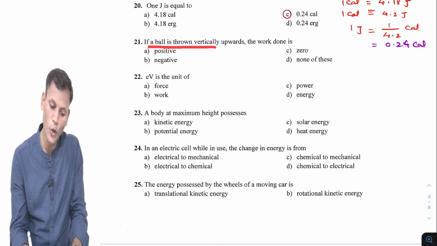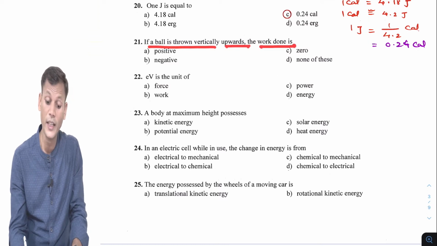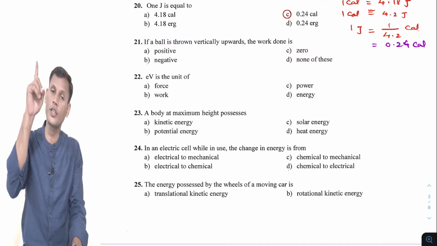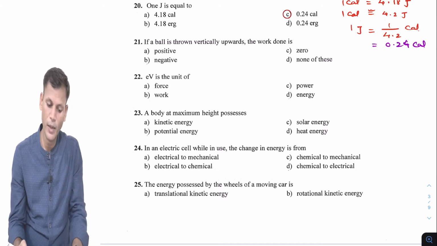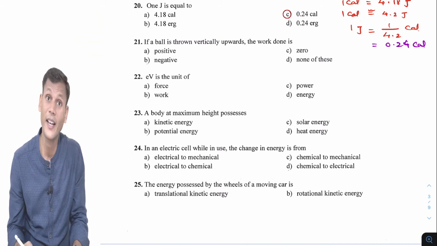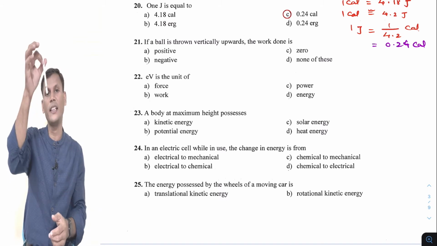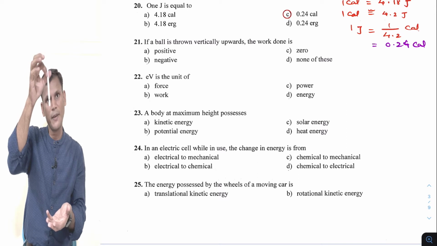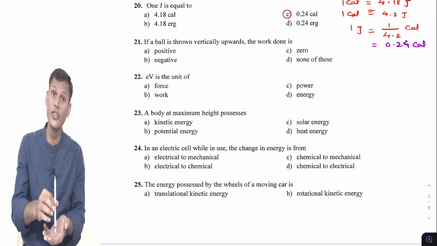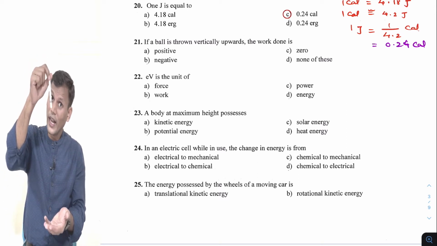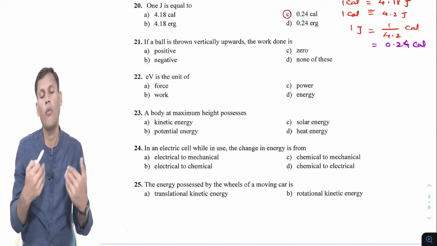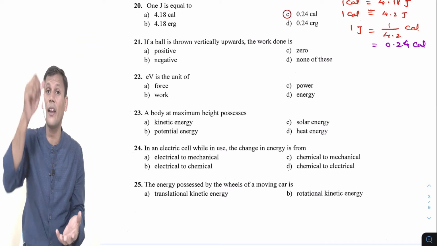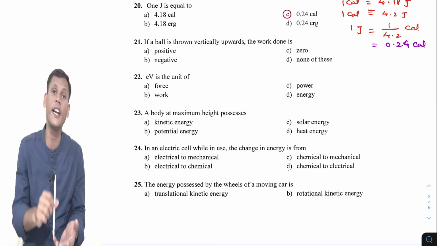If a ball is thrown vertically upwards, the work done is negative because we are doing the work against gravity. If we leave anything, its displacement is in the downward direction, and acceleration due to gravity is also in the downward direction, so work done will be positive if any object is falling.